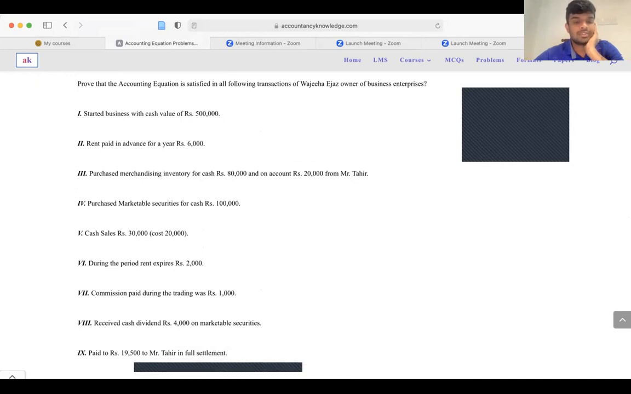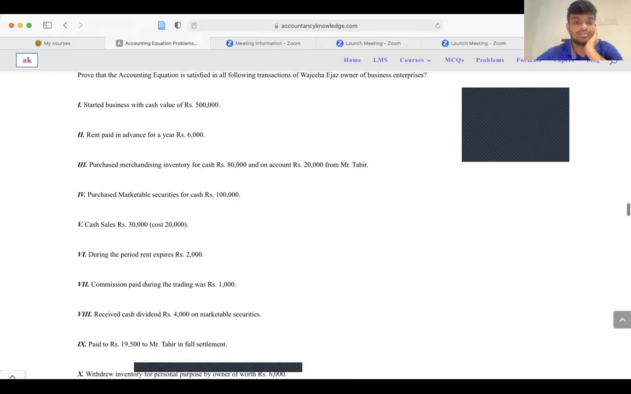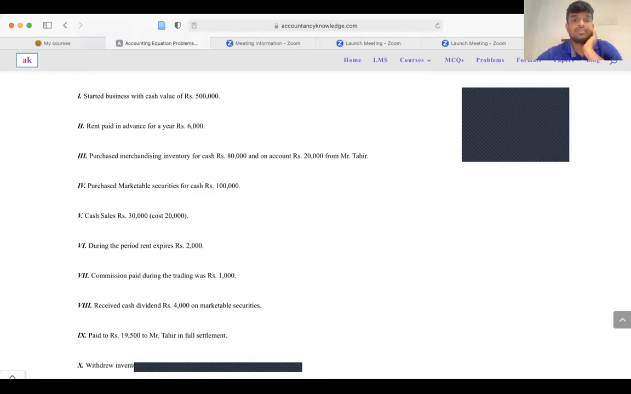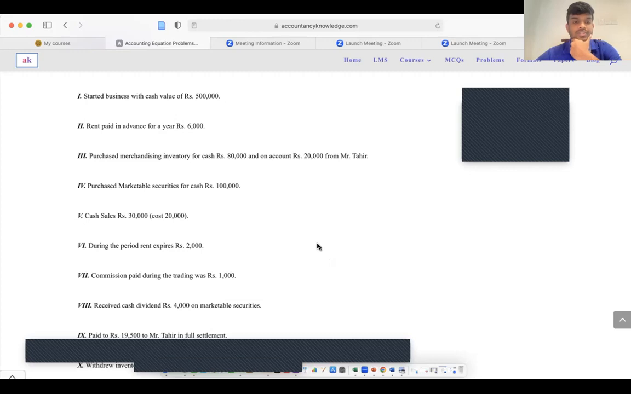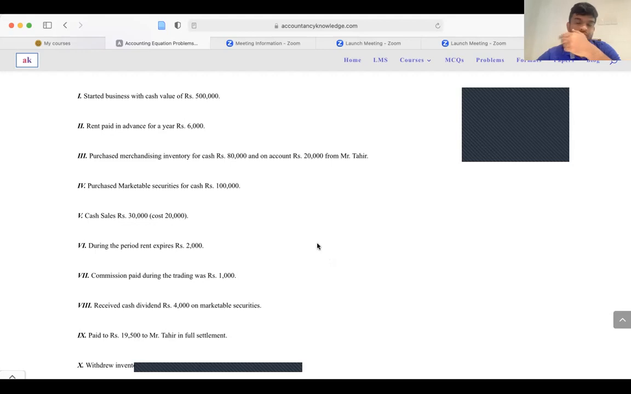Then purchase a marketable security for cash, rupees 100,000, right? What do you mean by marketable security? Marketable security means you can sell it in the open market, right? For example, shares, right? If I'm buying a share in a public enterprise, that means you can sell those shares in a market, right? So those securities, we call marketable securities, right?